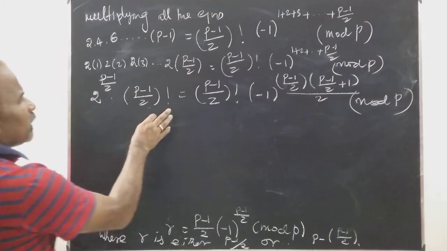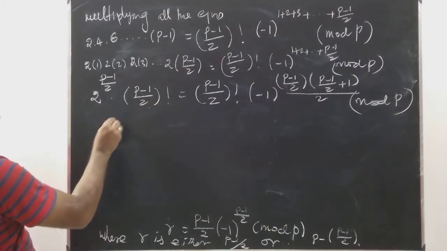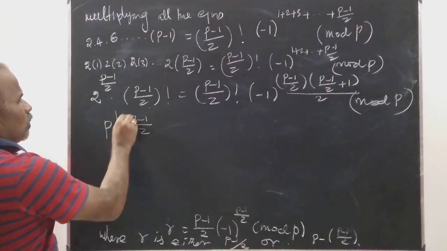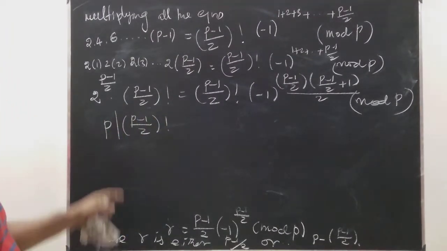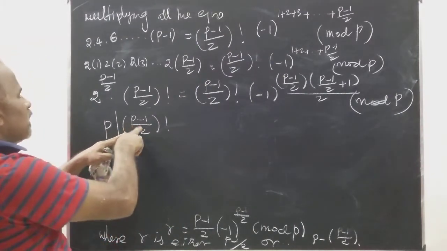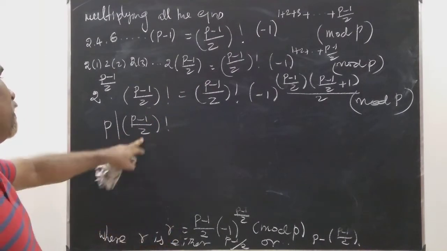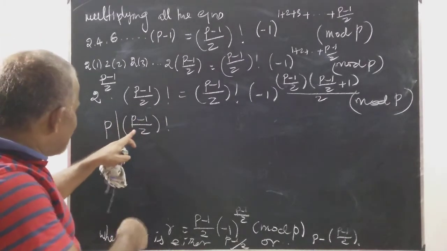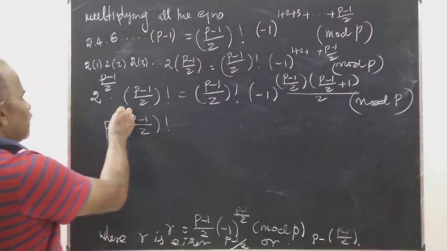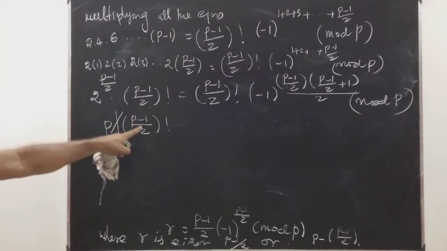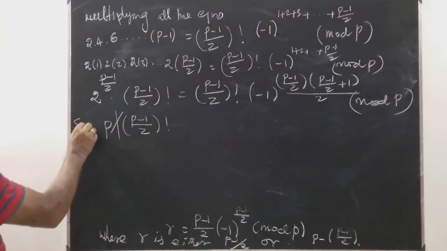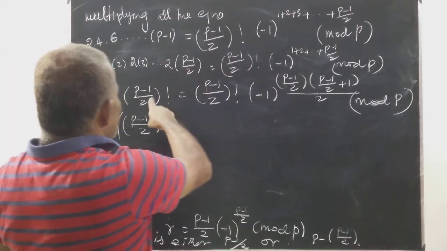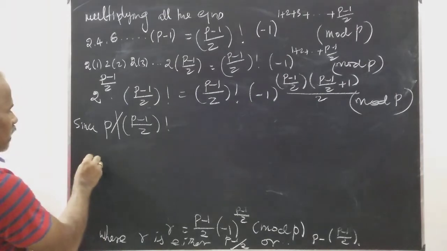So here suppose p divides (p minus 1 by 2) factorial, we cannot cancel, because this means this is congruent to 0. It may be 0. But p is bigger, p minus 1 by 2 is smaller than p, so therefore definitely p does not divide (p minus 1 by 2) factorial, so therefore we can cancel (p minus 1 by 2) factorial and (p minus 1 by 2) factorial.